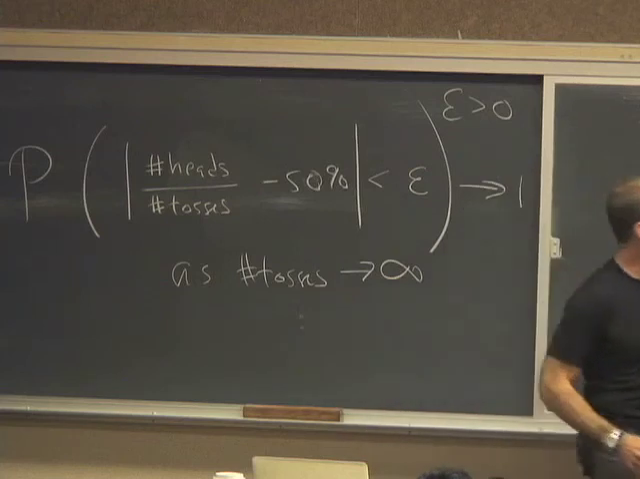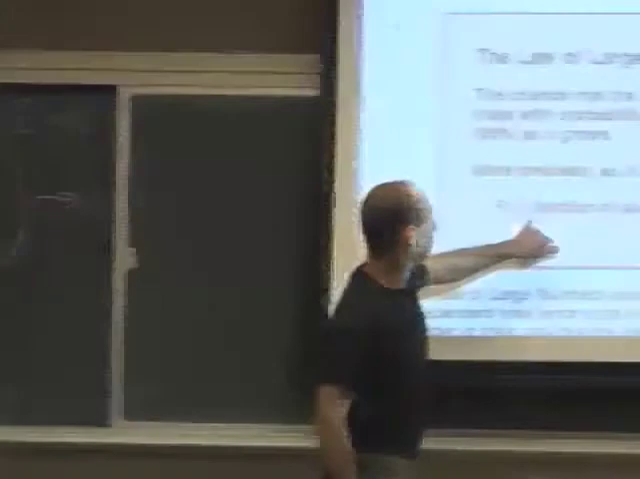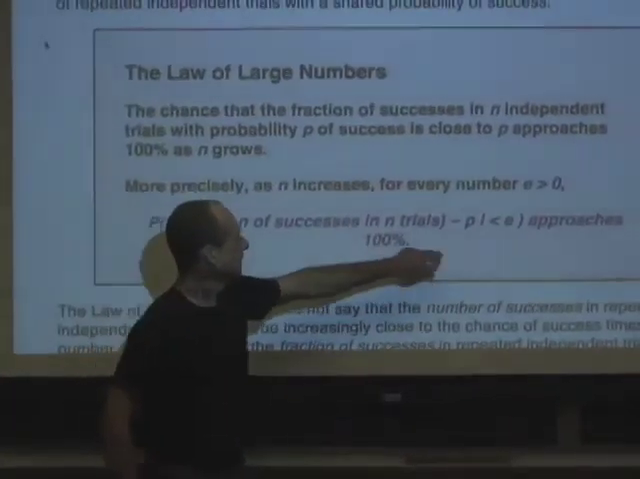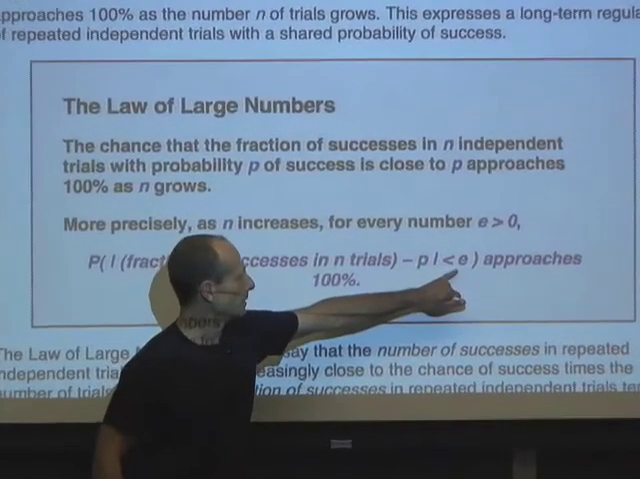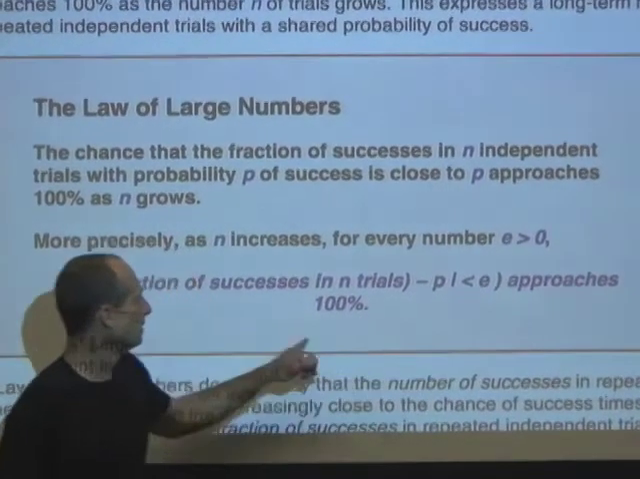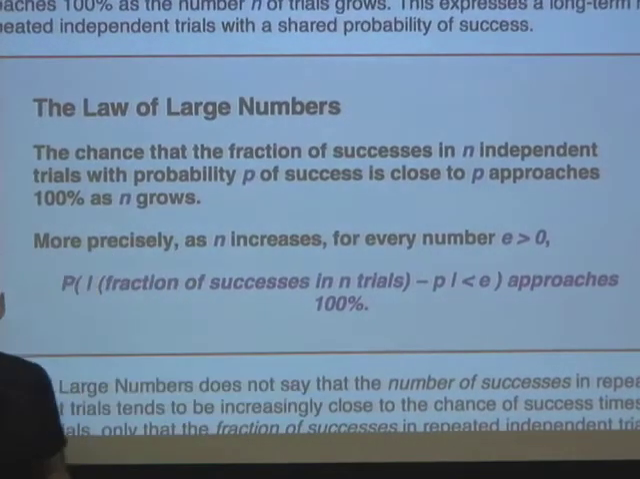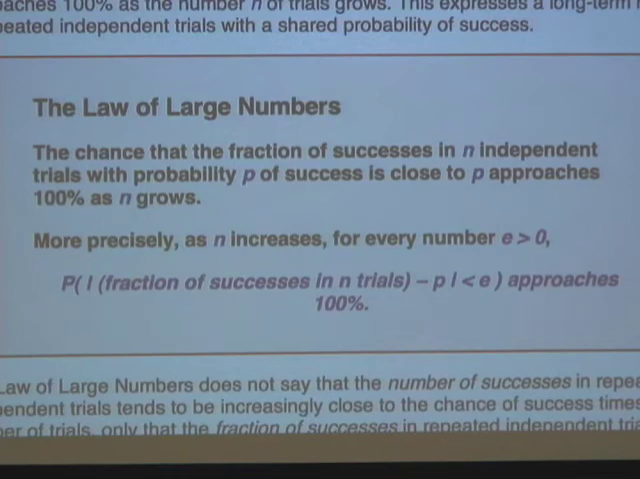So here it is. The difference between the fraction of successes in n trials and the probability of success is less than any positive tolerance E. That goes to 100% as the number of trials increases. Okay? But what does this mean about drawing tickets out of a box?